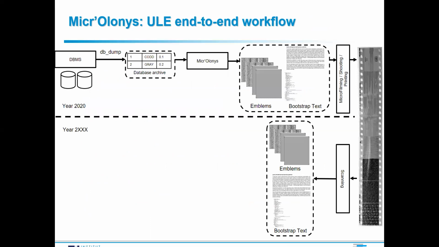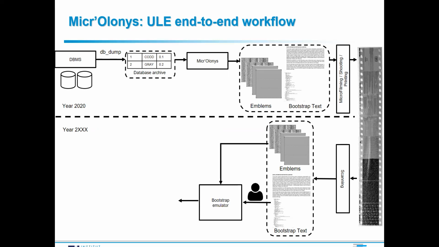Later, when you need to recover the data back, you scan the film to get the barcodes as images, and using the text, which is actually a pseudocode description of a basic bootstrap emulator. So it's 3 pages of English description that you can use to implement a bootstrap emulator in any language of your choice on any computing platform of your choice. So the user will implement a bootstrap emulator.